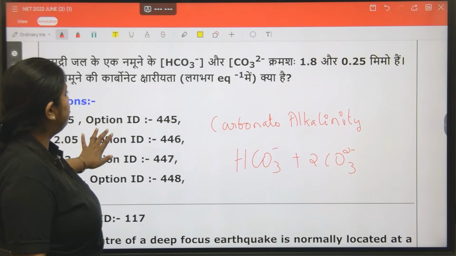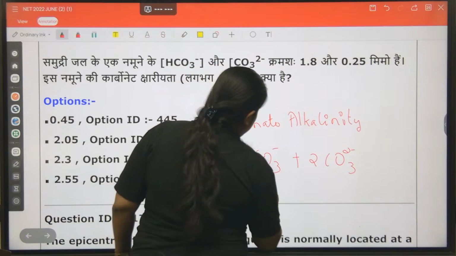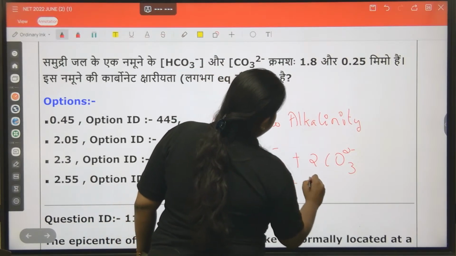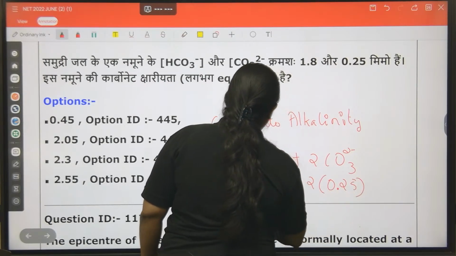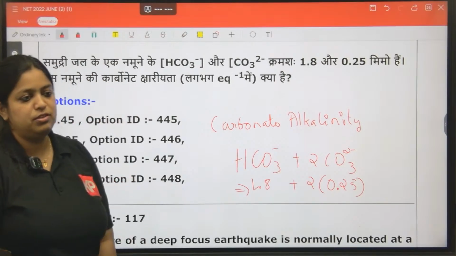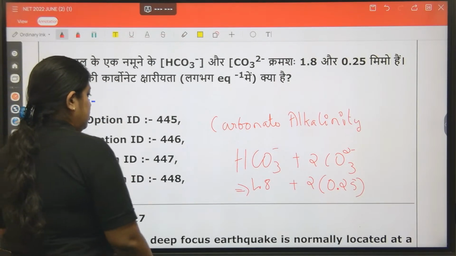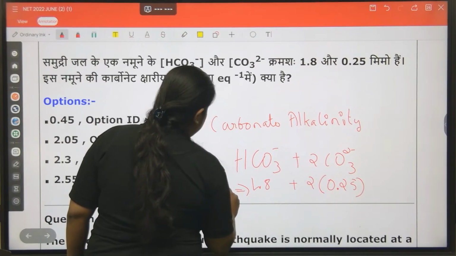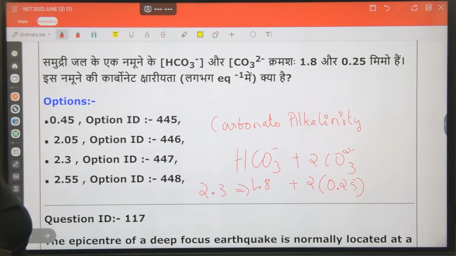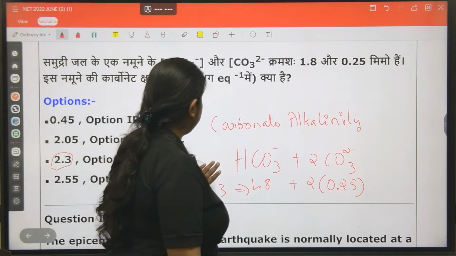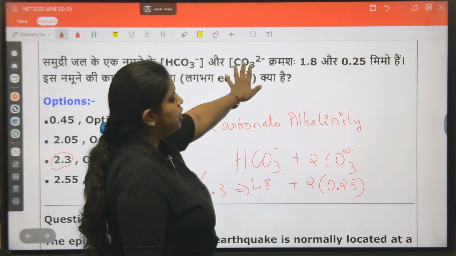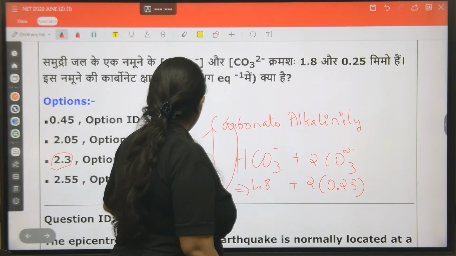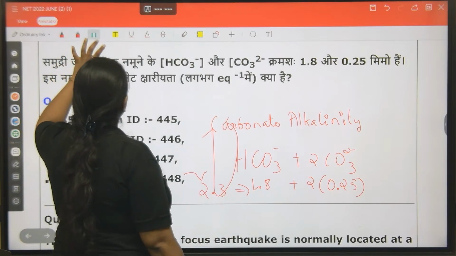So here bicarbonate is 1.8, carbonate is 2 into 0.25, that is 0.5. This will be the answer. You don't even require a calculator. You can do it in your mind. It's 2.3. Yeah, this will be the answer. Okay, so alkalinity equation, keep in mind. Alkalinity is summation of bicarbonate plus 2 carbonate. This is not a very common kind of question.